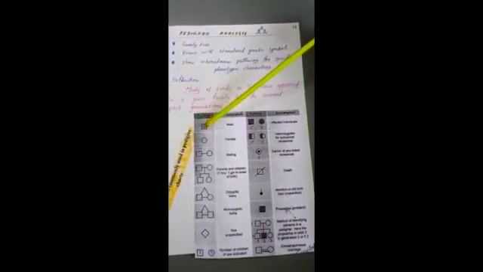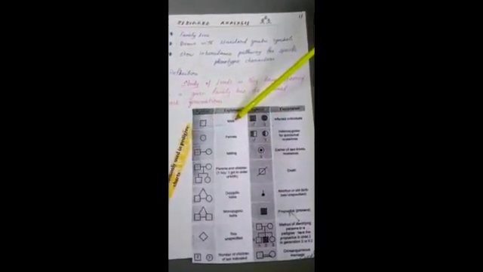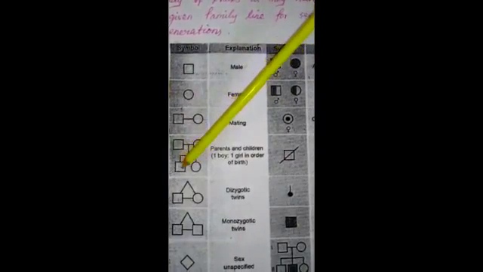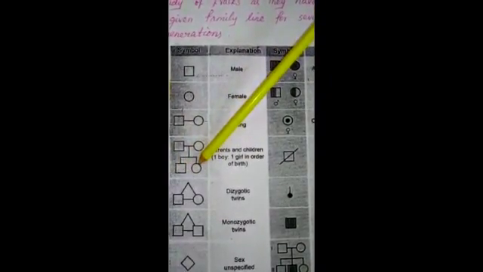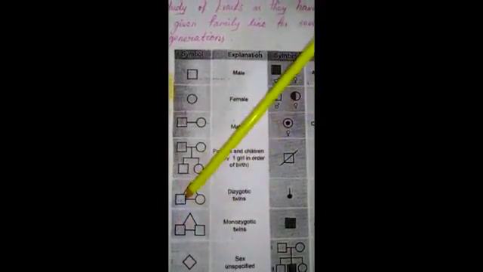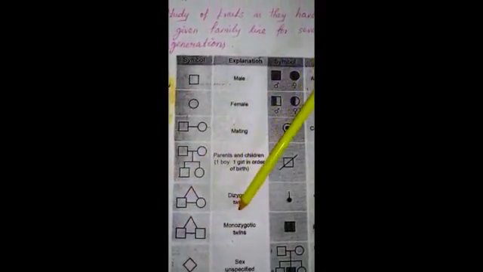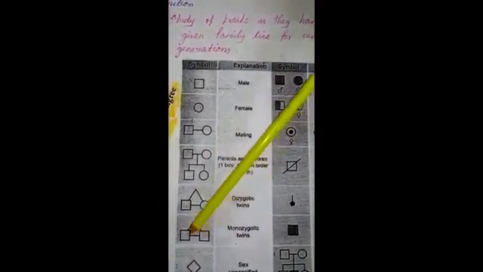See the first one, the square indicates male, the circle means female, and a line between the square and circle indicates mating. These are the parents, male and female, and they produce two offspring, a boy and a girl. Then twins: here one is male and one is female, so it is named dizygotic. Here both are male, so it is named monozygotic.